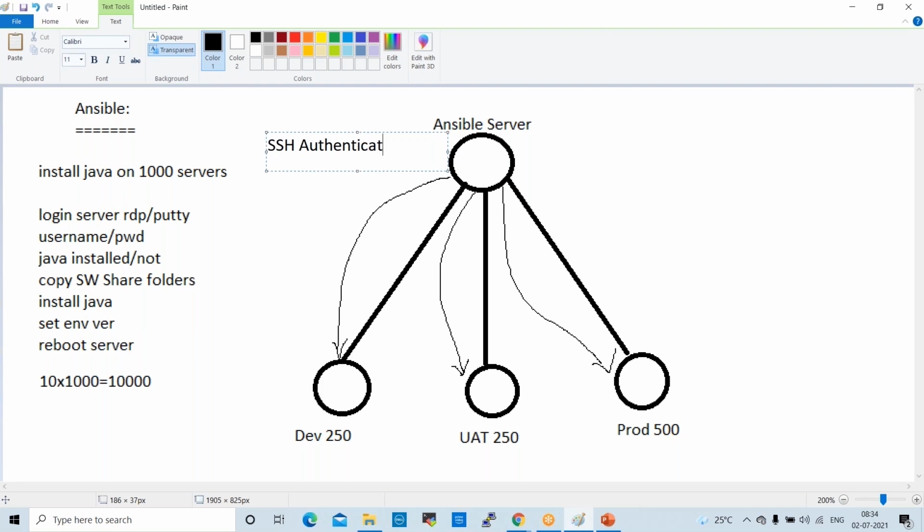We use SSH authentication. Authentications are of two types. First one is key-based authentication. Second one is user-based authentication. Right? In real time, normally we use key-based authentication. In our test lab also we use key-based only.